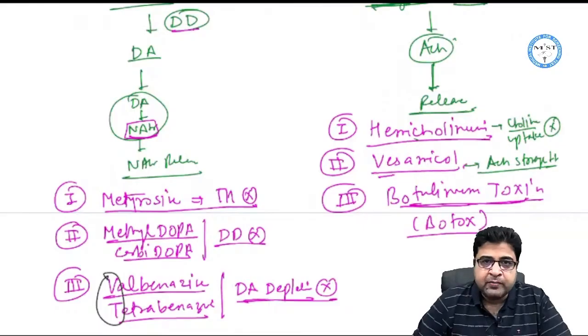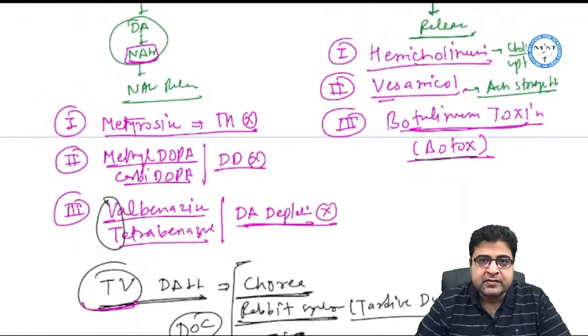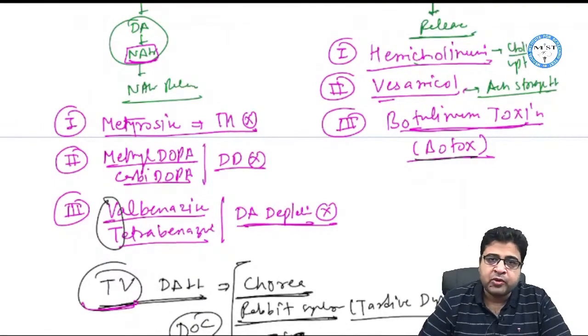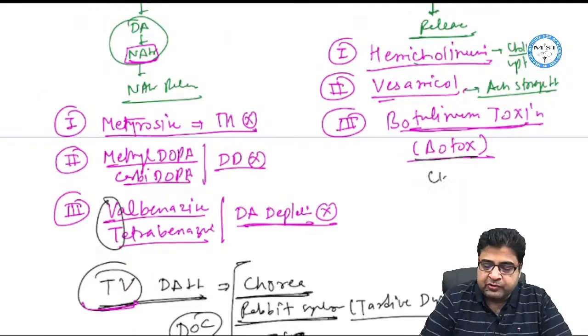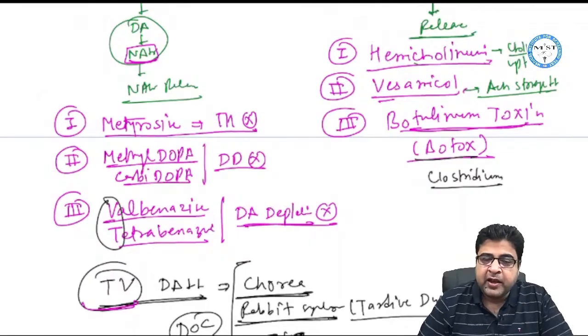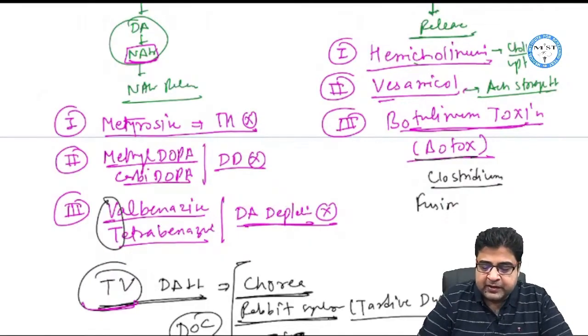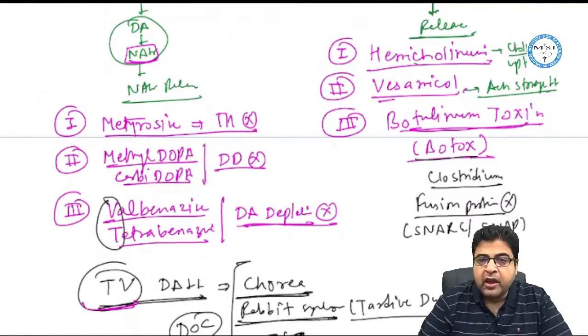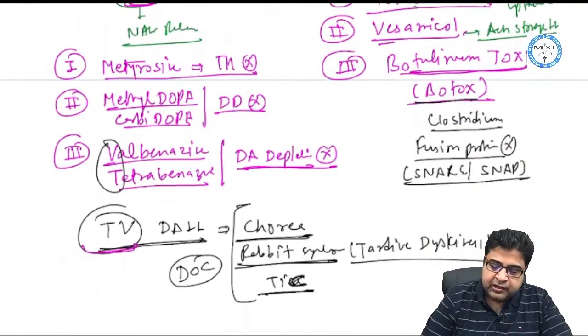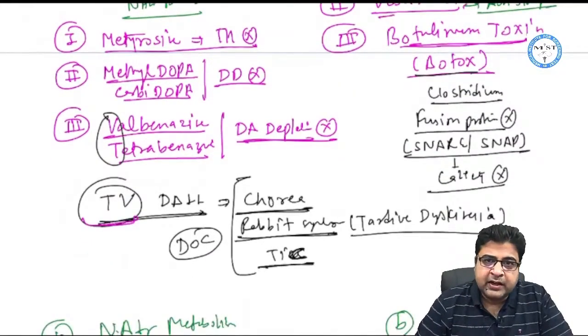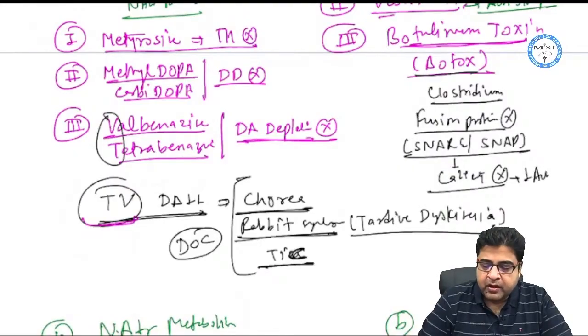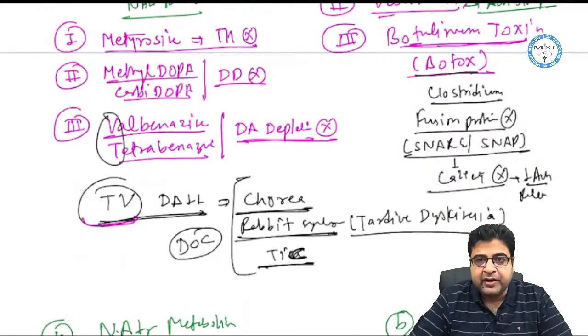Now we have a medicine, botulinum toxin, which is more famously known by the brand name Botox. We have obtained this medicine from Clostridium bacteria, and it acts by inhibiting the fusion proteins, like the SNARE protein or the SNAP protein. When we block these fusion proteins, calcium entry is not possible, and then acetylcholine will not be released from the nerve ending.